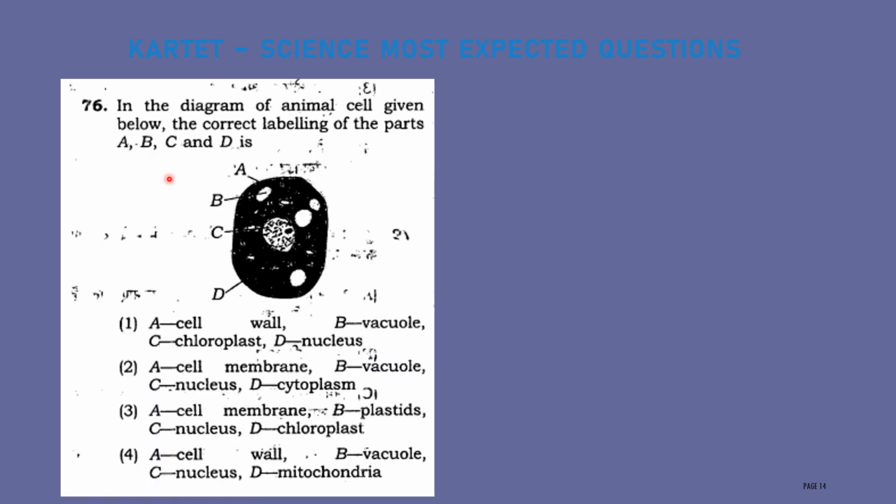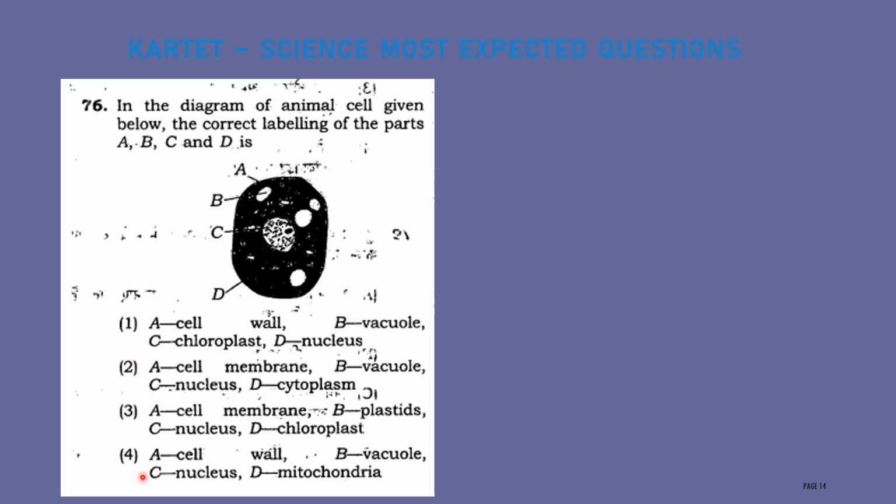Let us come to the next question. In the diagram of an animal cell given below, the correct labeling of the parts A, B, C, D is. Here they are asking the labeling of an animal cell. Here they have given 4 options. One thing you have to remember here: if you read the options, then using the elimination method you can easily find out the answer.